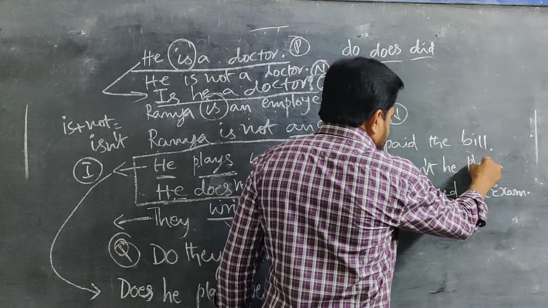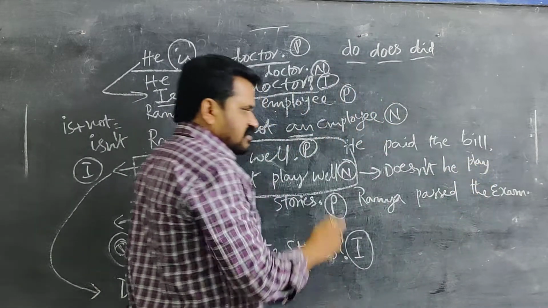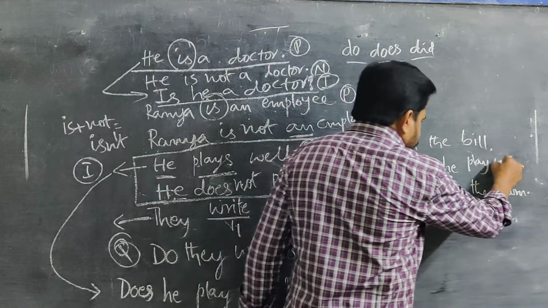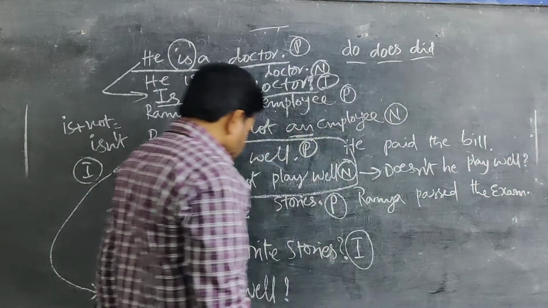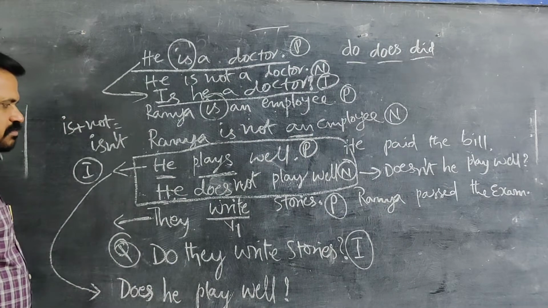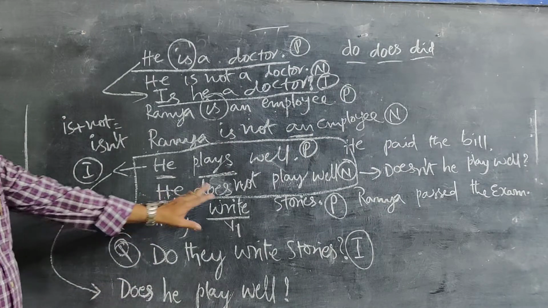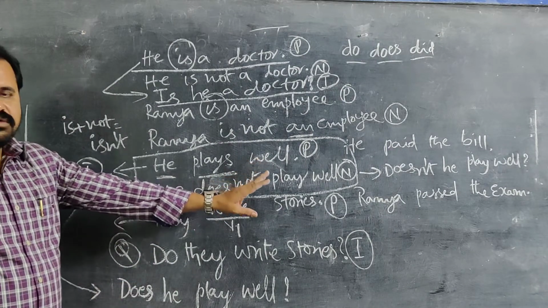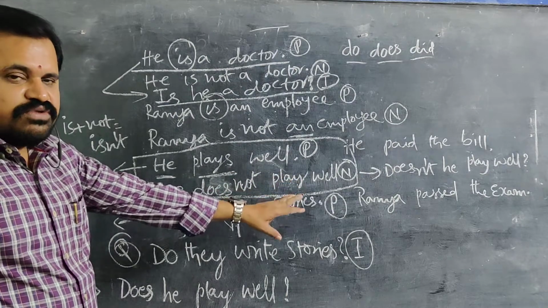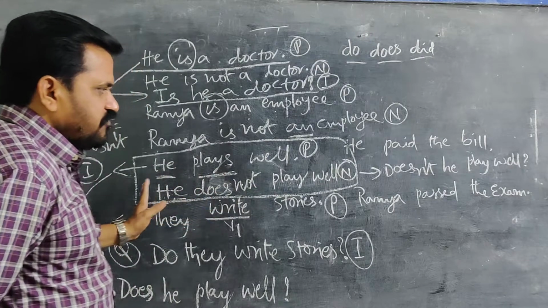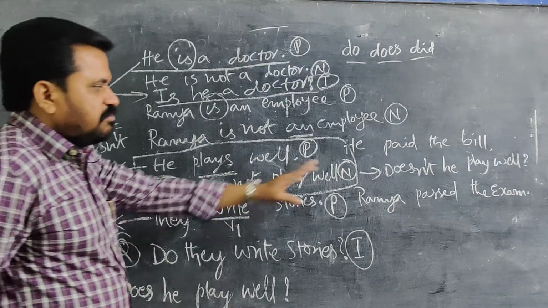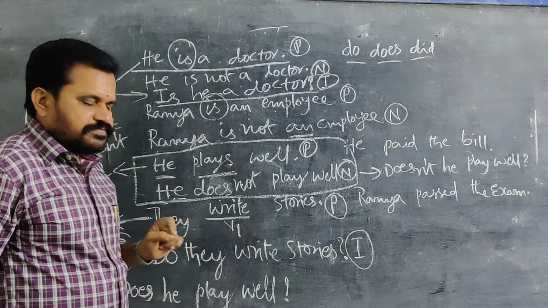After that, "Doesn't he play well?" The ending question mark should be there. "He does not play well." We made one question, an interrogative sentence, by keeping "doesn't" before the subject. "Doesn't he play well?" That is the question.